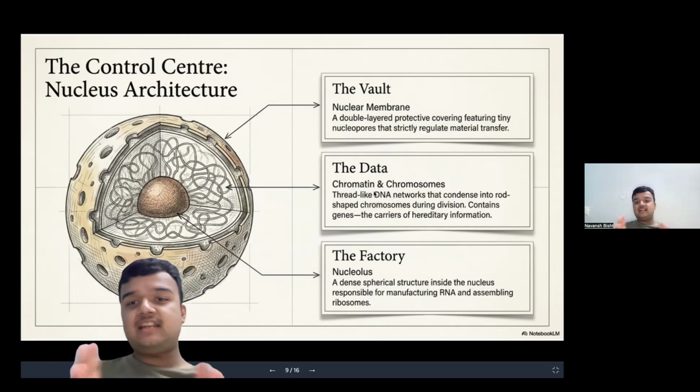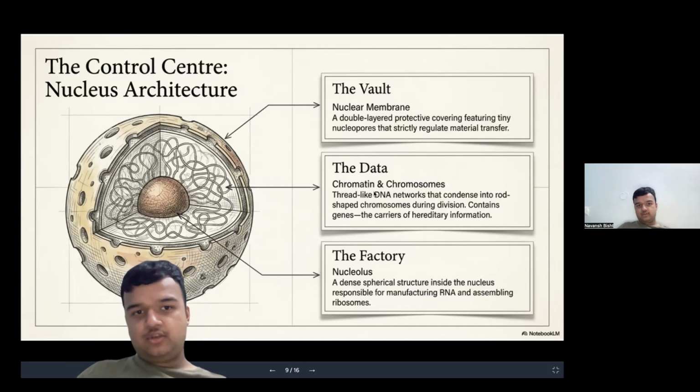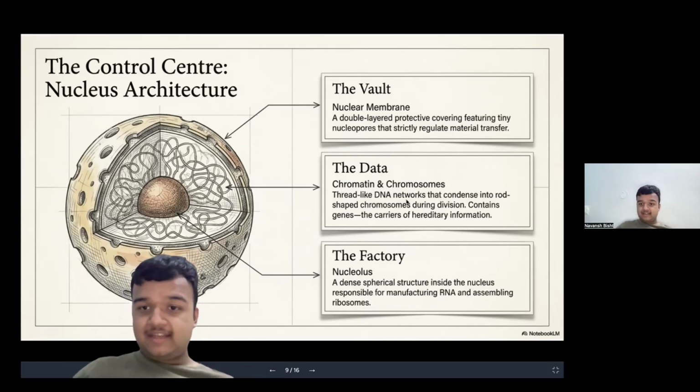This basically contains the data, or the information, that is required in the nucleus to command the other cell organelles to do the biological activities. The thread-like DNA networks. DNA is deoxyribonucleic acid.